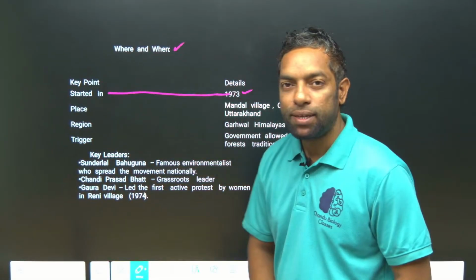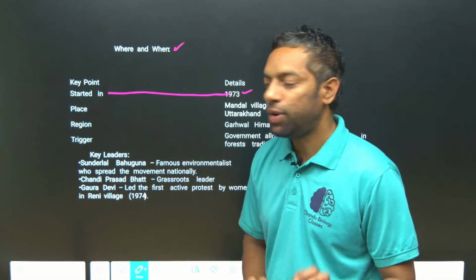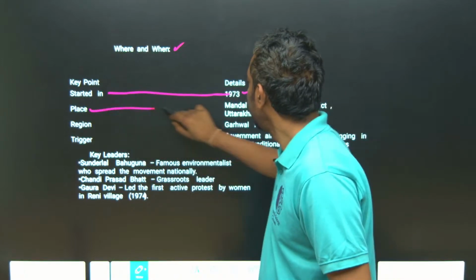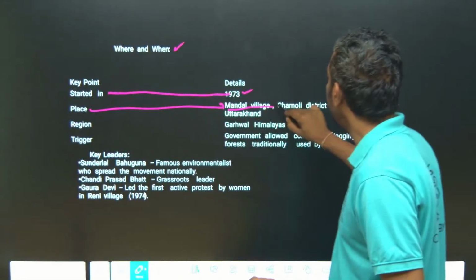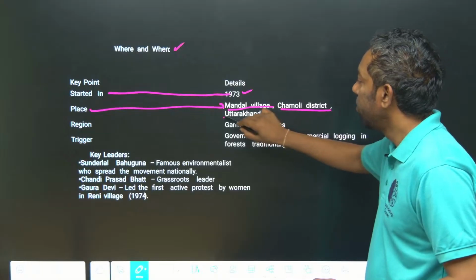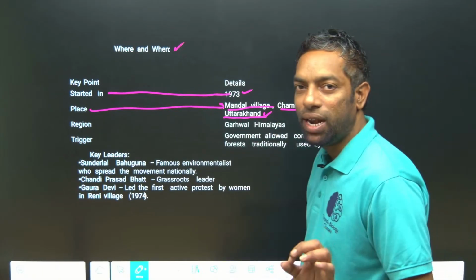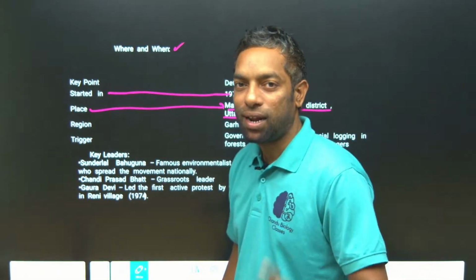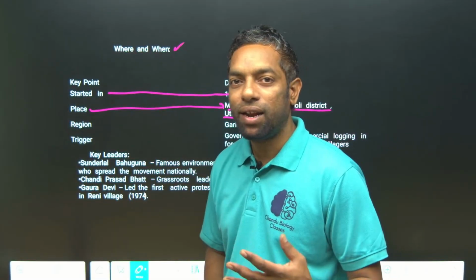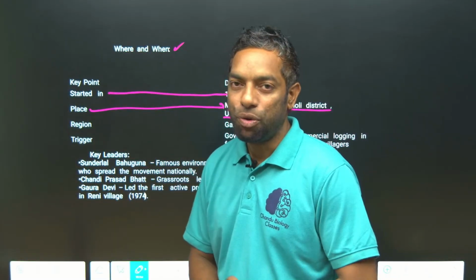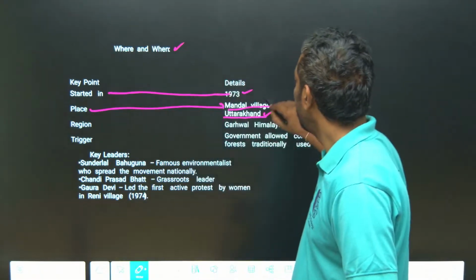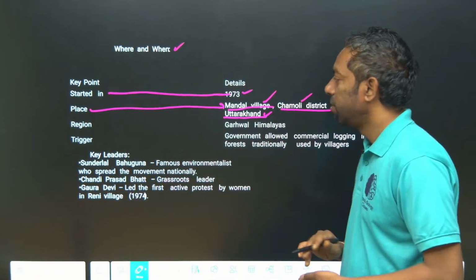It started in 1973. The place is Mandal village, Chamoli district, Uttarakhand. Uttarakhand was earlier part of undivided UP. Chamoli district, Mandal village.